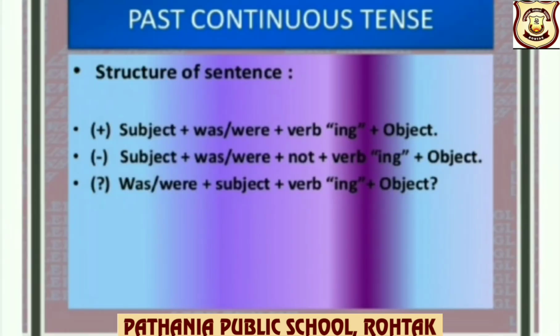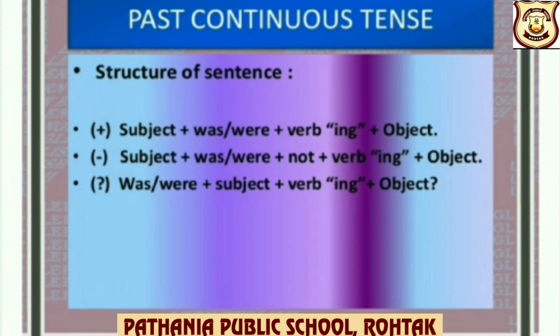Structure of past continuous tense. Affirmative: subject plus was if it is a singular subject, were if the subject is plural, plus verb-ing plus object.